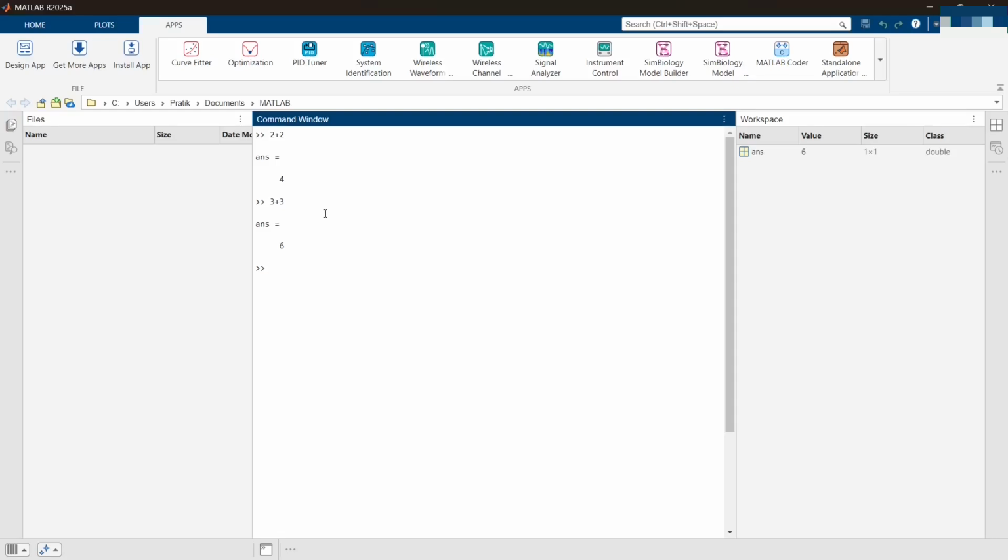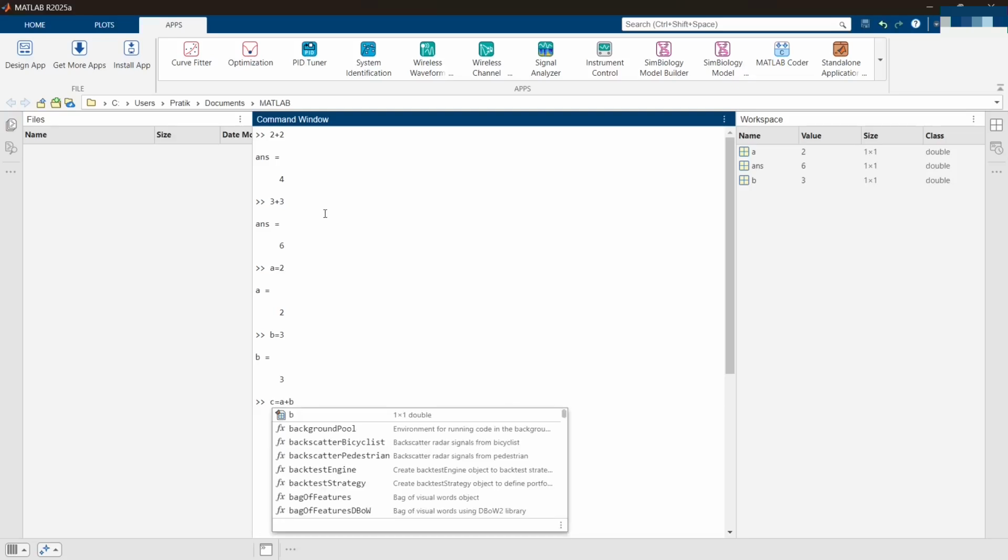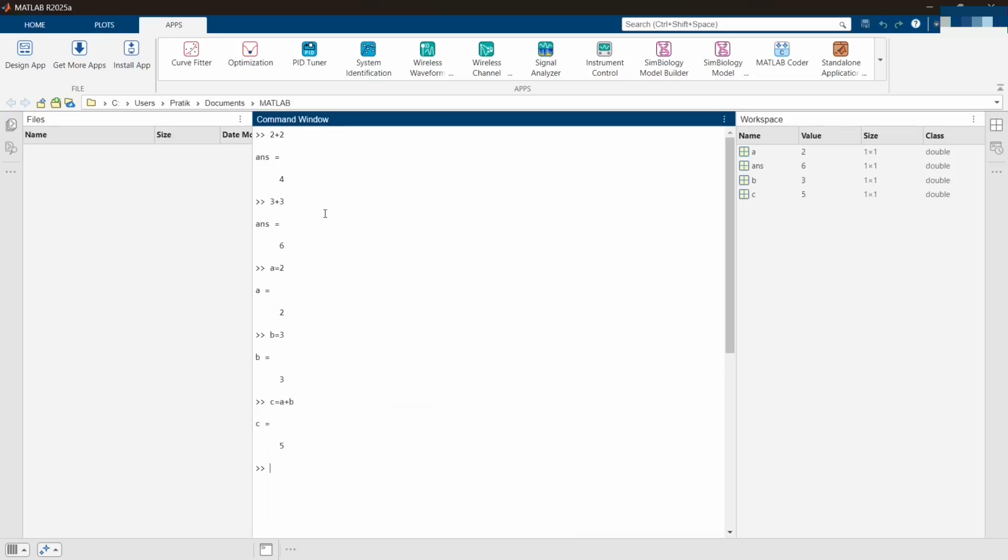If I have to assign it to a variable for permanent storage, say a equals 2, b equals 3, then I'll do c equals a plus b. Now the values present in a and b will be stored in those variables.